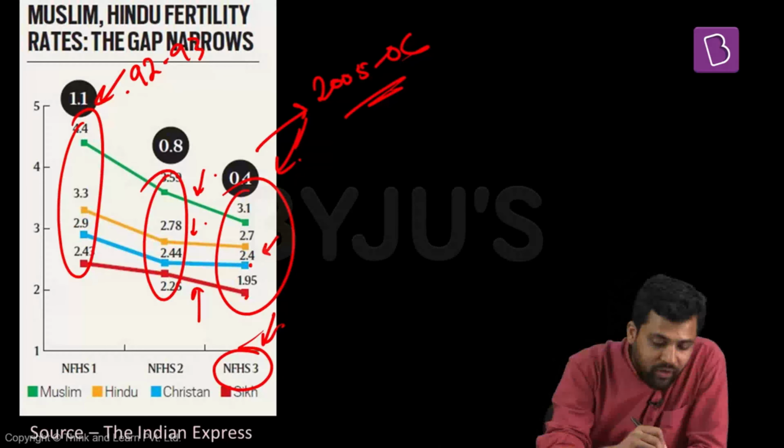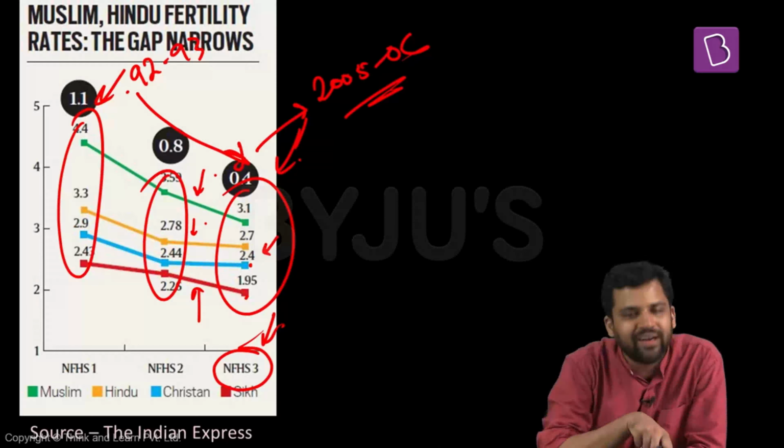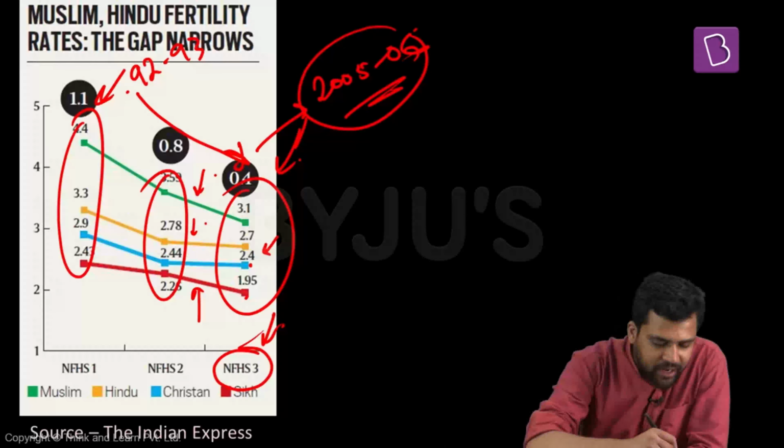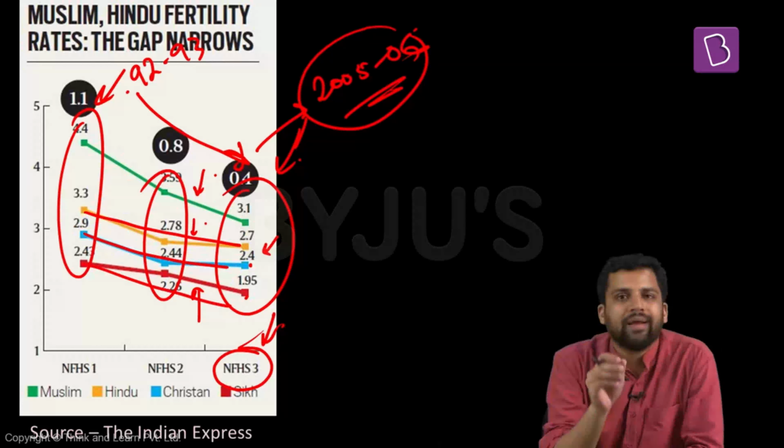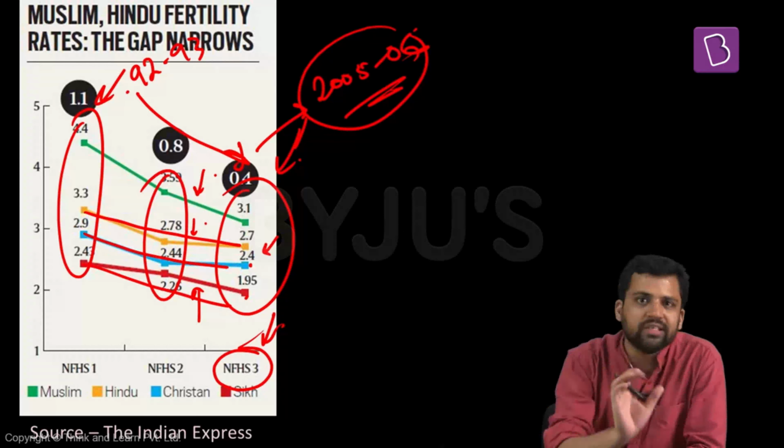But what you can also observe here is the fertility rates are declining. The fertility rates of Muslims, what it was in 1992, it has declined by 2005-2006. Among all communities, there has been a decline. So this is a positive trend. Number of children born by a woman has decreased along all social religious communities.